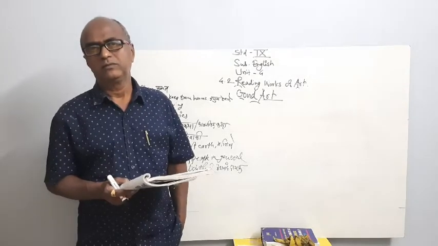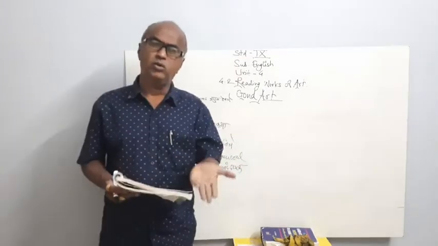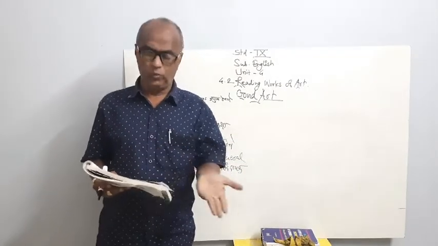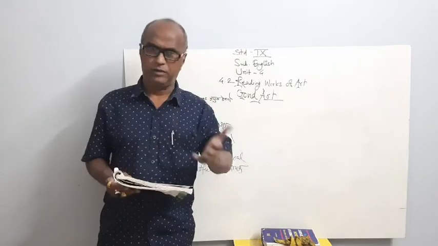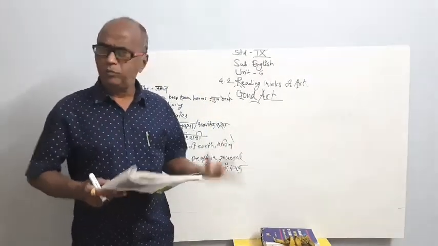That king belonged to the Gond tribes. So Gond art is a tribal art and it is developed and preserved by the Gond people.